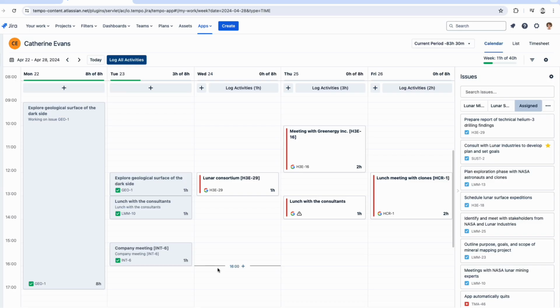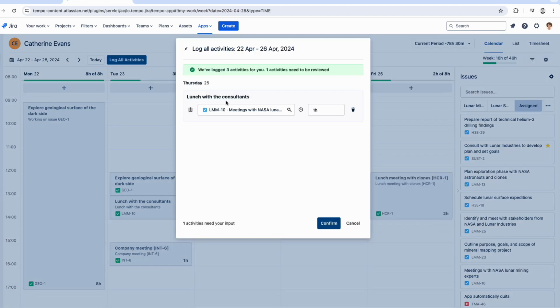Okay, so now that you've seen this, I'm hoping you see that logging all activities, this button that I mentioned a couple minutes ago, can be a great way to quickly log your time, but it does depend on setting your My Work up to fit your own needs, okay? So if I do that now, click log all activities, it's going to log these activities for me.